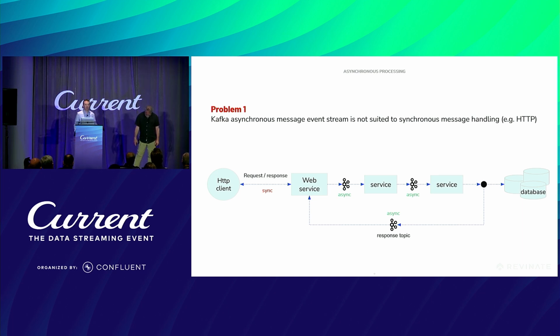And so the first thing that jumps out is a post is effectively synchronous. You send a message as a client and you expect to receive a response. It's synchronous. Whereas our Kafka pipeline is inherently asynchronous. We've got services with Kafka topics in between, so it's an asynchronous flow. And so that's one challenge that we've had to encounter.